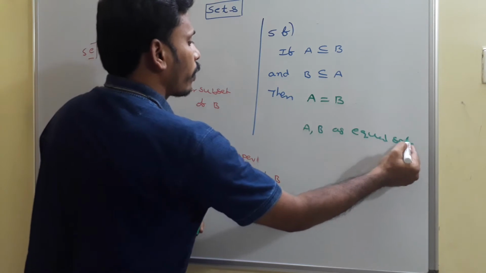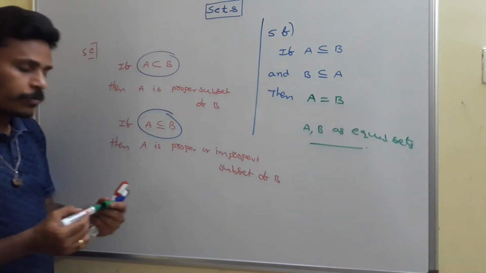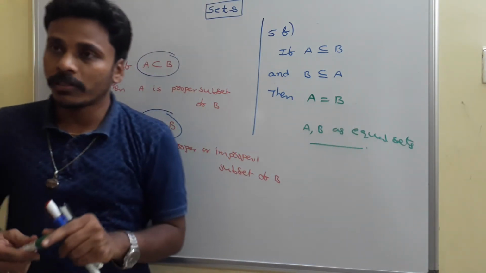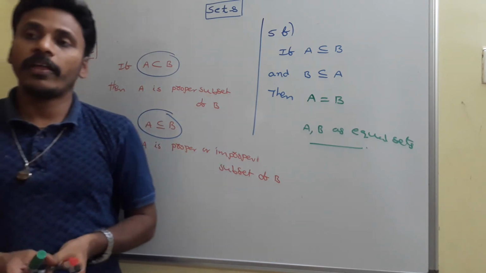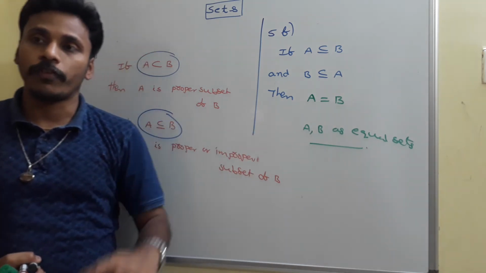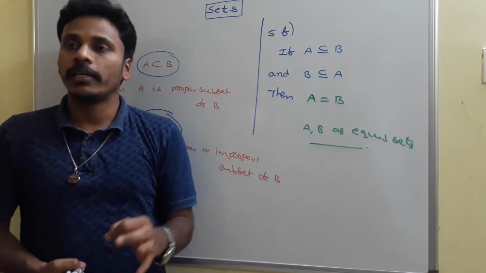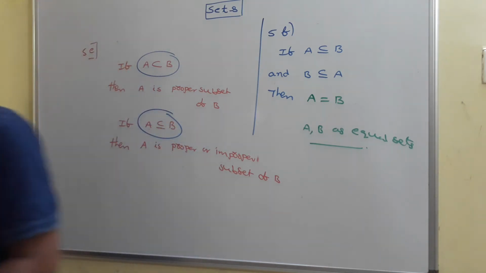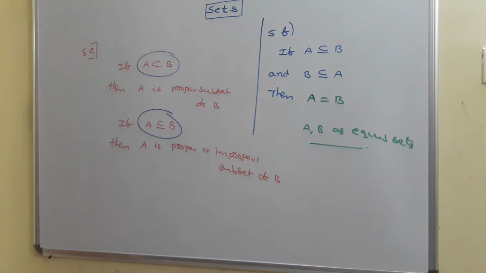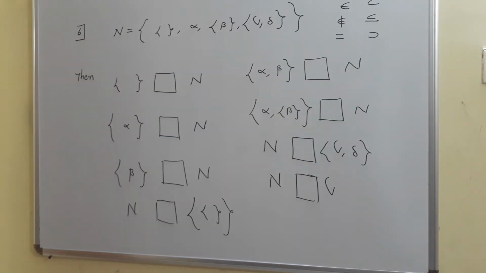Is it okay? Just have a look. Subset, superset, and then proper subset, improper subset. And then if A is subset of B and B is subset of A, then we say that A and B are equal sets. Just look there on the board.